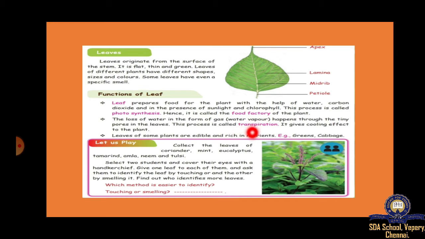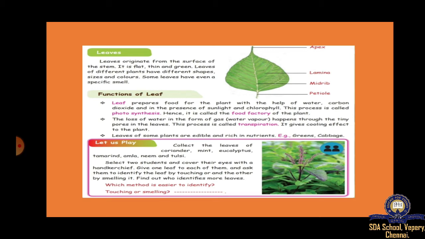Transpiration. So this transpiration process will give a cooling effect to the plant. If we run a lot, we'll sweat, right? Why do we have to sweat? Because the energy is going, so more heat is going. So to cool the body, the water is coming outside so that it will cool the body. The same way, this water also will come out from the leaf and it gives a cooling effect to the plant.